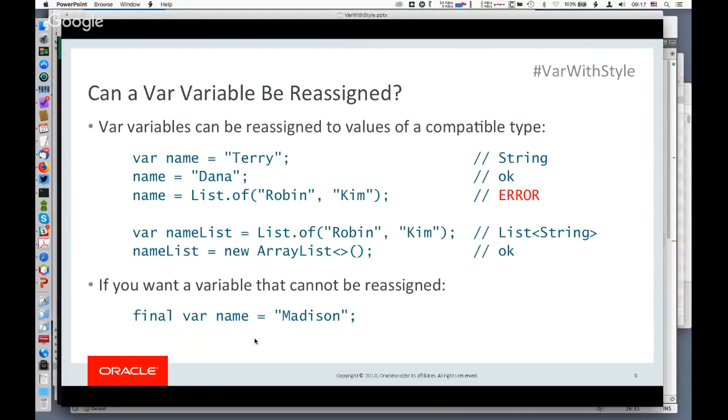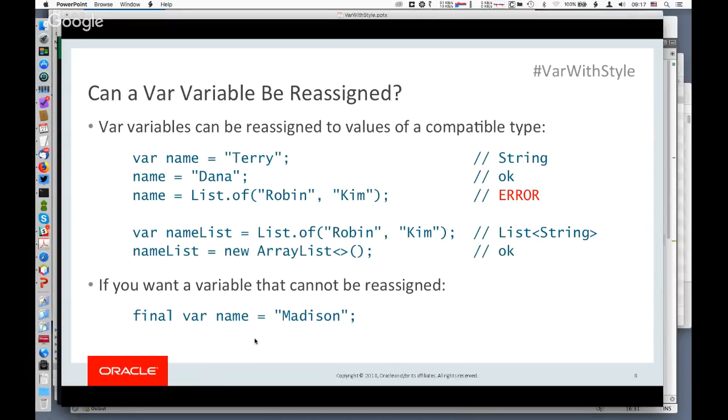You can reassign it. You can assign name to be Dana instead, and that is also a string. But you cannot reassign name to be some value of another type, like list of. That's a compile time error.